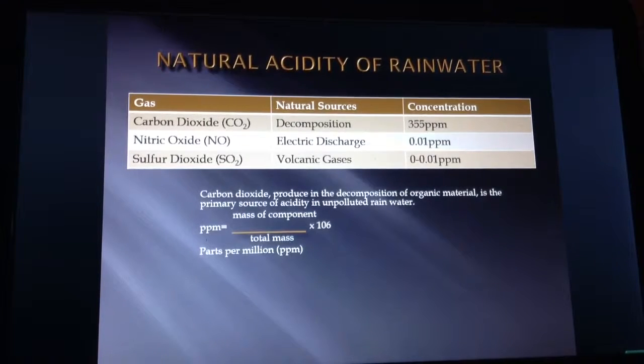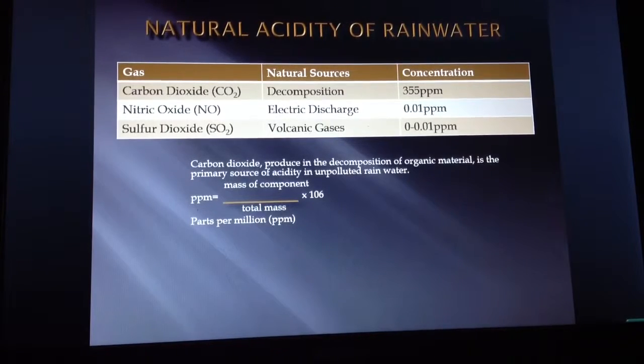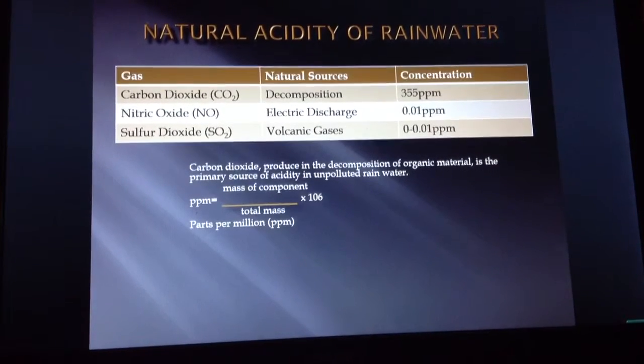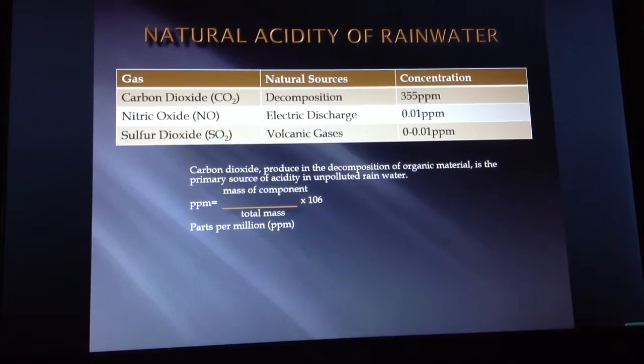The concentration of carbon dioxide is 355 parts per million. The concentration for nitric oxide is 0.01 parts per million, and the one for sulfur dioxide is 0 through 0.01 parts per million. To calculate the ppm or parts per million, you get the mass of component over total mass